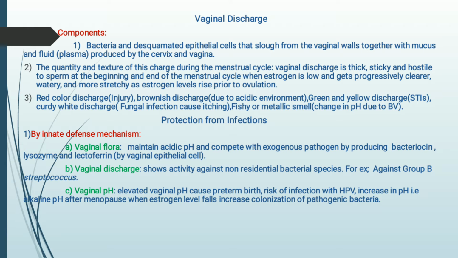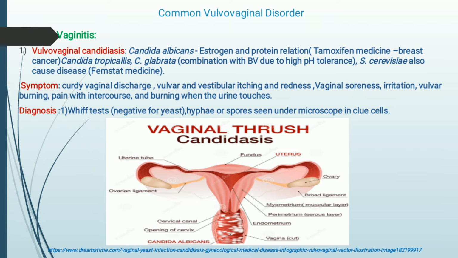Now move towards the next slide. Here you can see these are the common vulvovaginal disorders. In this category, many diseases come, for example, first is vaginitis. Vaginitis is basically the swelling of the vagina, or you can say the swelling portion or redness around the vagina.